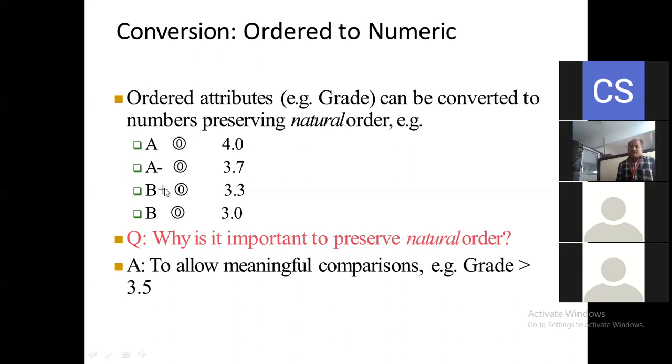Once again I will explain this. What is the conversion of ordered to a numeric value here? These are nothing but the ordered attributes, for example grade. These are the grades we are going to consider as ordered attributes. We know that B is the lowest, and B plus is higher. A minus is higher than B plus, and A is higher than A minus here. So all these are called the attribute values here.